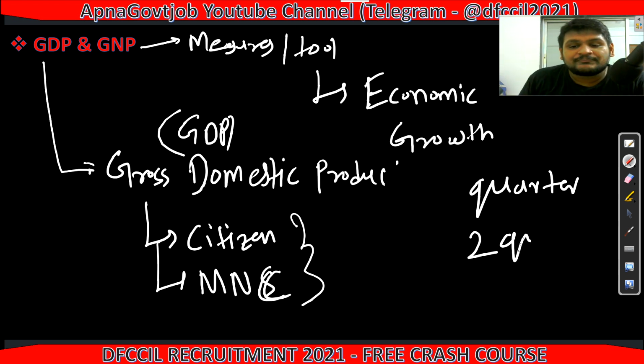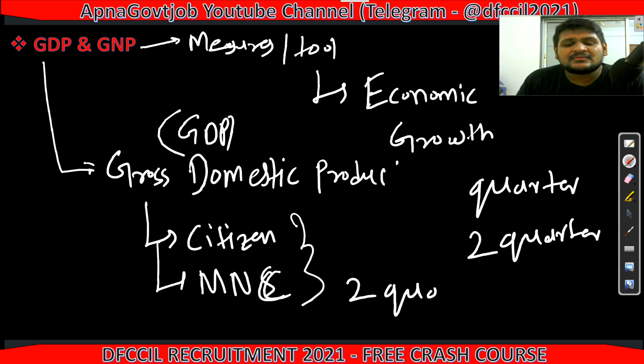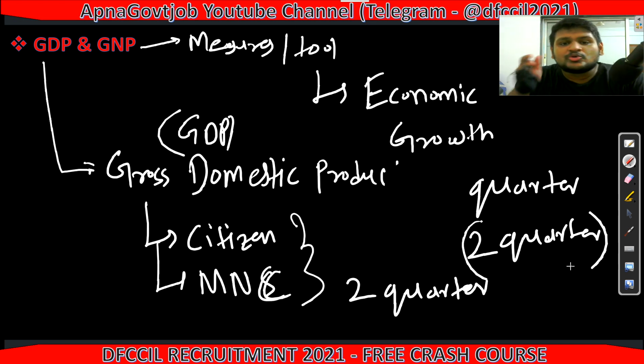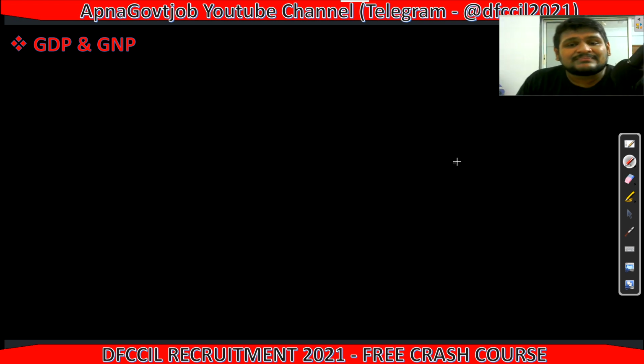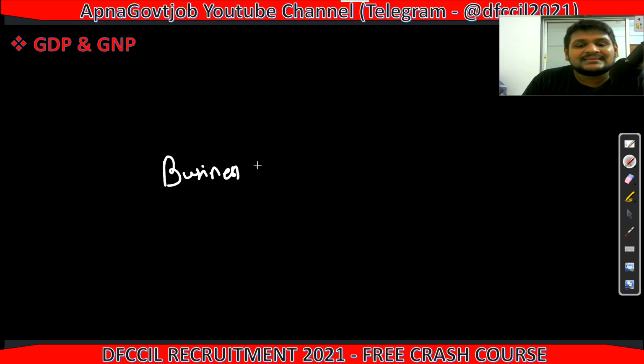It is 2 quarters. We observe the previous 2 quarters, what the percentage was, and compare it with the current 2 quarters. Based on this, if it is high, then obviously GDP is high, and if it is low, then obviously GDP is low. Now what happens in the lockdown, during this pandemic, lots of businesses are shut down, so obviously goods and services production will be impacted.